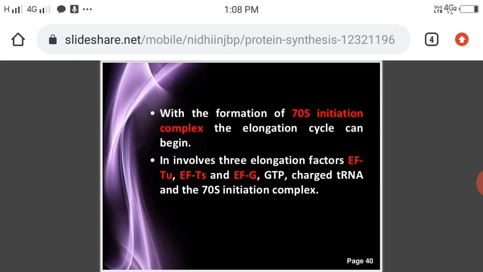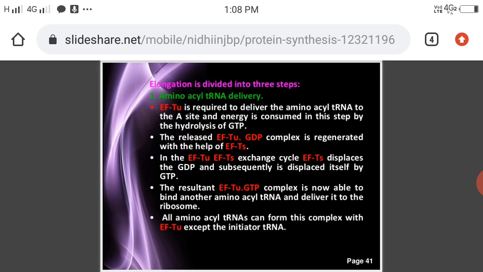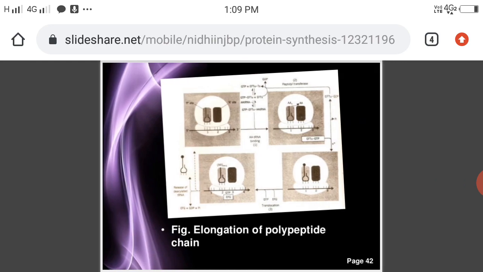Next, elongation factors are there. I mentioned elongation factors also in the previous video. What are the elongation factors? EF-Tu, EF-Ts and EF-G. These are the very important elongation factors. Elongation is divided into three steps. Here clear steps are there. You should write these steps now.